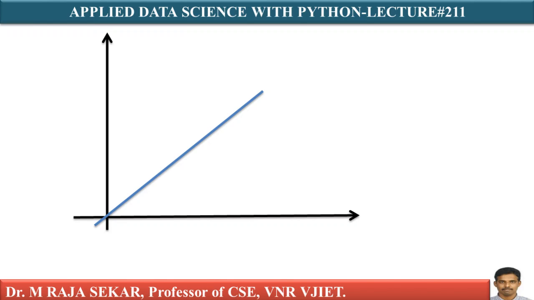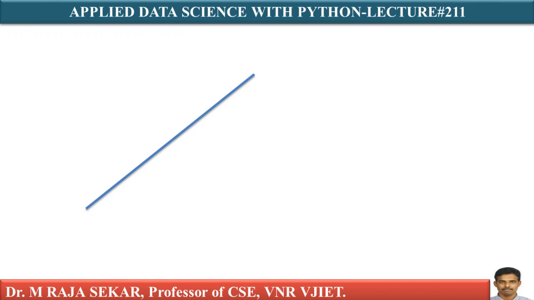If it passes through the origin, you cannot have W naught, isn't it? As I told you, if you are able to understand things in two dimensions, you can extend this to 3 dimensions and even to n dimensions, and it is easy to understand.